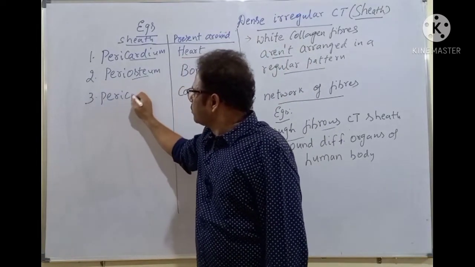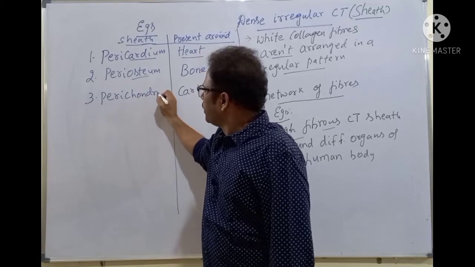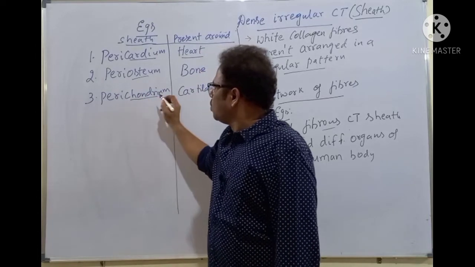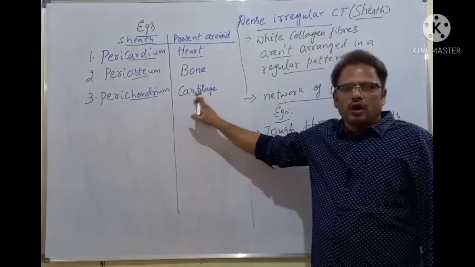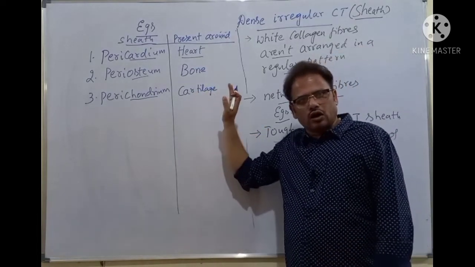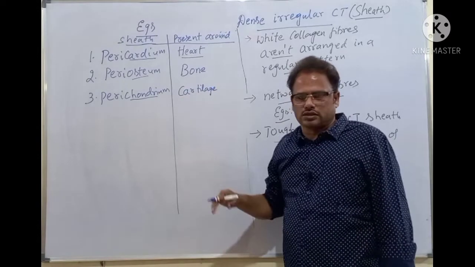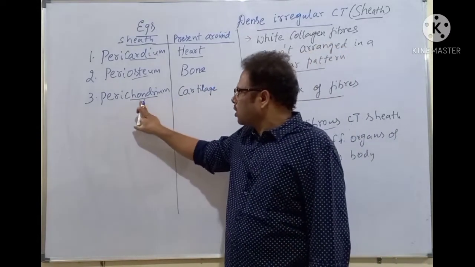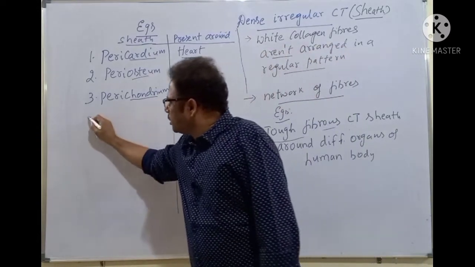Perichondrium. Chondro means cartilage. Study of cartilage is called chondrology. Cartilaginous cells: chondrocytes, chondroblasts, like this. Clear? So chondro means cartilage. Next one is